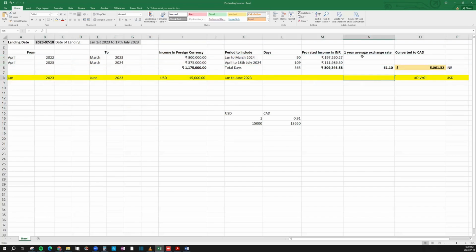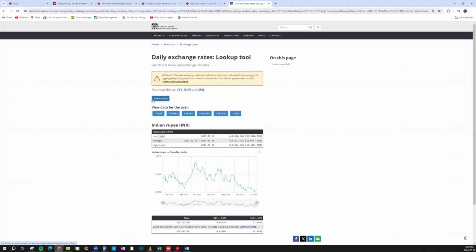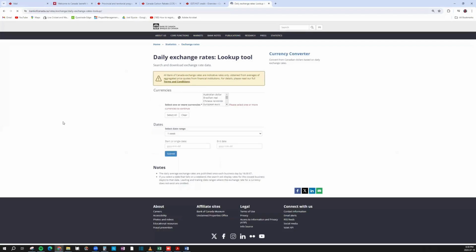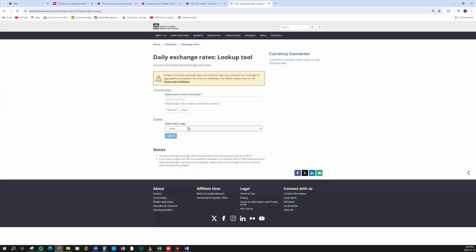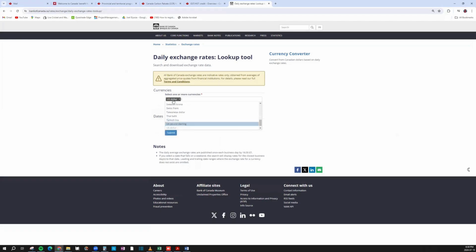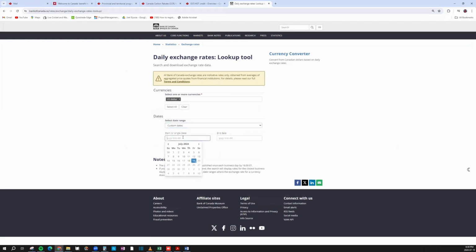So what we are doing is we'll just take the average exchange rate. So I'll go back to the website, I'll click on new lookup, then I'll click on the currency, US dollar, click custom date range. I'll click on 2023, 1st Jan to the date the person left.